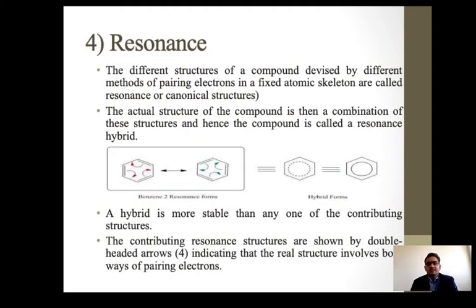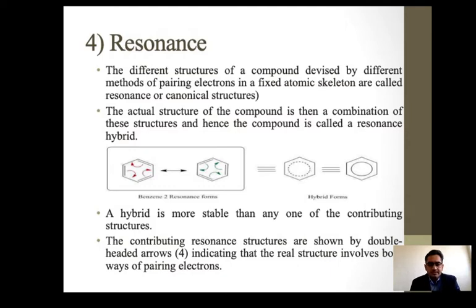Next, resonance. Resonance is the phenomenon that deals with the conjugated effect. We already discussed the mesomeric effect. Resonance is the continuous delocalization of pi electrons, so two structures will be formed. The different structures of the compound, devised by different ways of pairing electrons on a fixed atomic skeleton, are called resonance or canonical structures. The actual structure of the compound is then a combination of these structures.